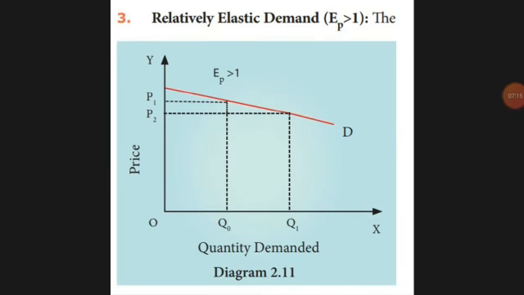Next, relatively elastic. Relatively elastic means the proportionate change in the demand of a commodity is greater than the proportionate change in the price. A slight change in the price. Even if the price changes a little, say the Maggi product is 10 rupees but they sell it at 12 or 15 rupees, then if 100 people would buy, only 80 people will buy and 20 won't. That's what it is. Any slight change in the price also causes a slight change in the demand. That is why the red curve slopes slightly down, not steeply down. It doesn't fall straight down, it slopes gradually.